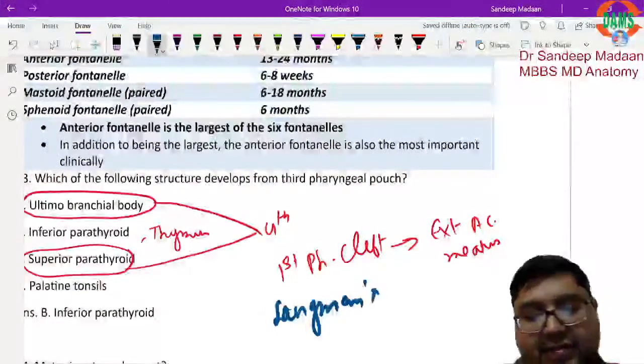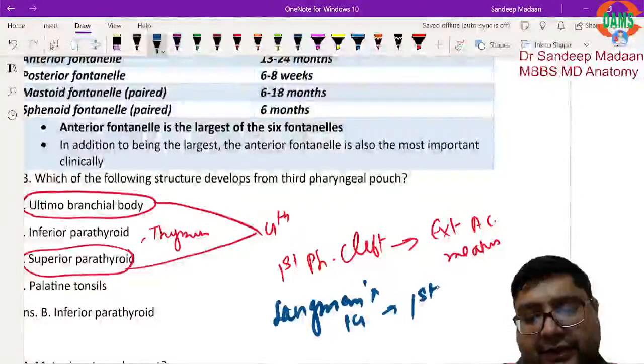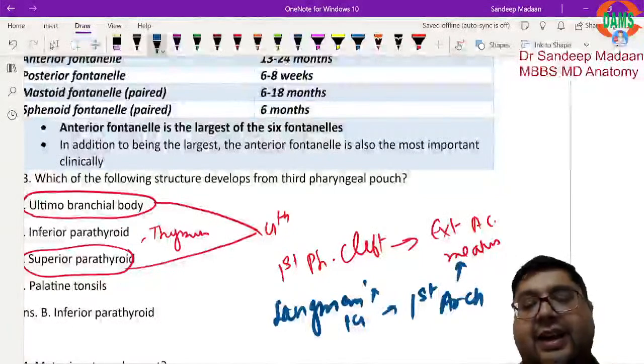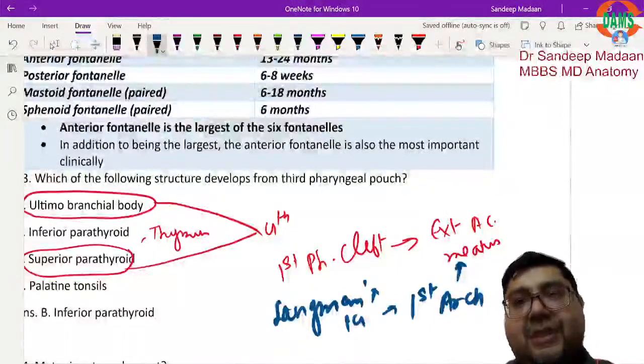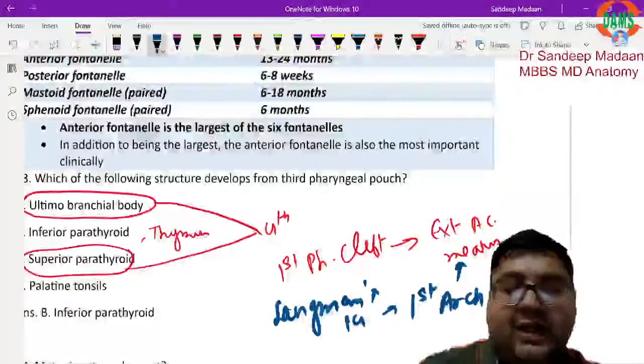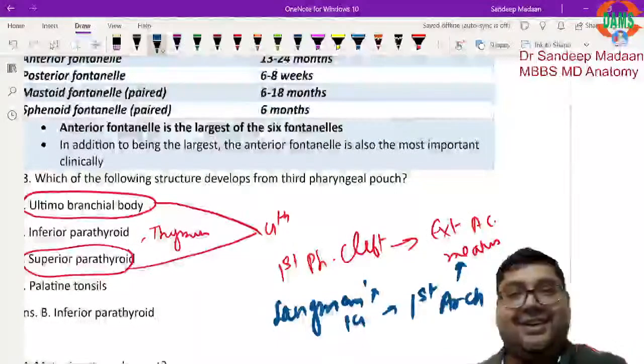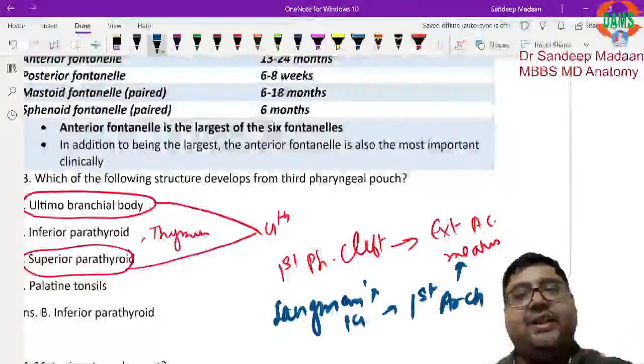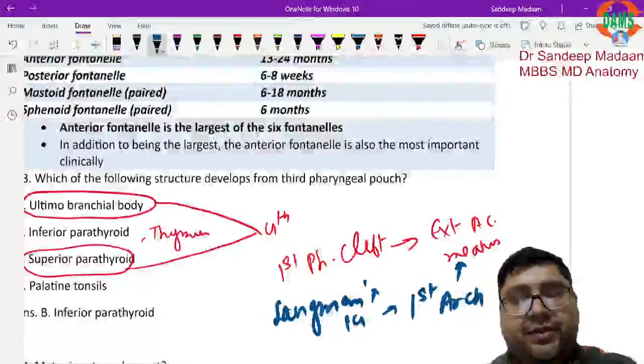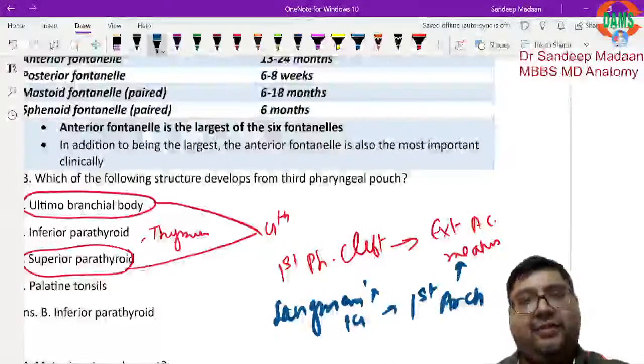In Langman's 14th edition, it is written that it is actually not the first cleft but the first arch which makes the external acoustic meatus. That means if any question is asked about who makes the external acoustic meatus, you must mark first arch, not the first cleft. The first cleft was the older answer because it was given in books earlier, and we classically studied the same, right?